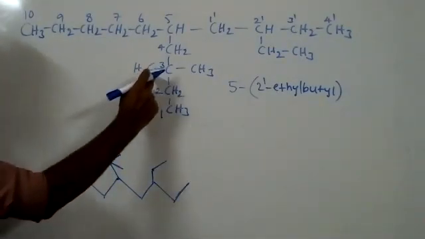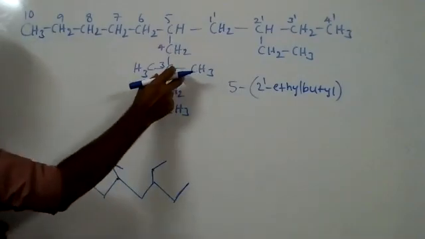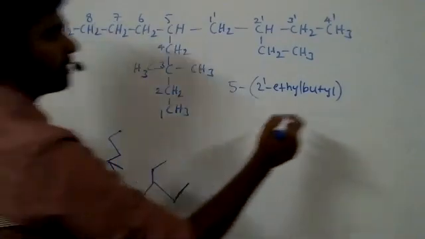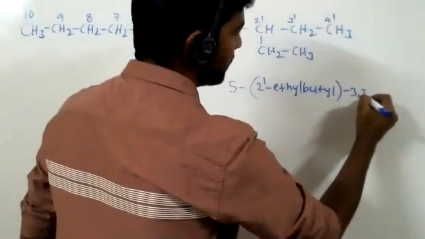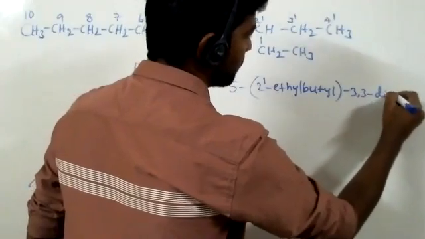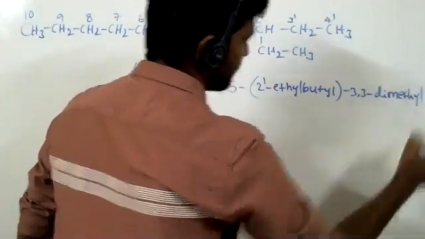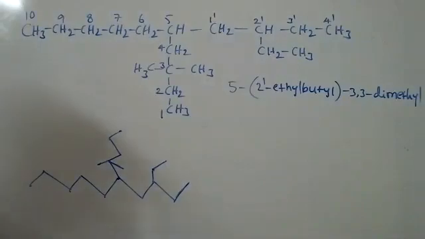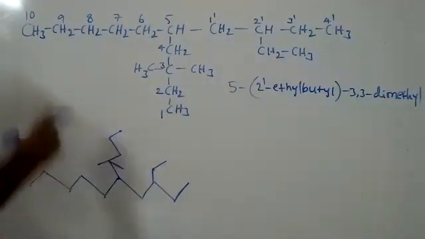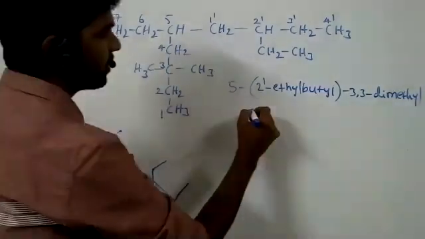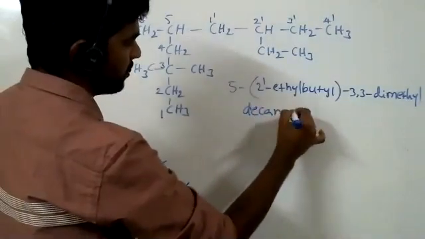And write now the name of this. These are in the parent carbon chain only. So simply write 3,3 dimethyl. And the name of the parent carbon chain is decane. That's all.